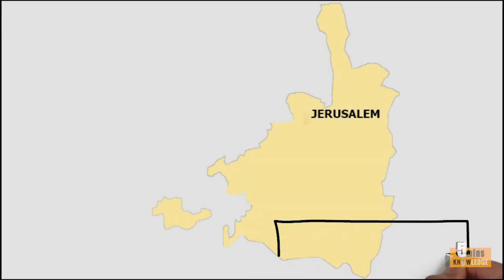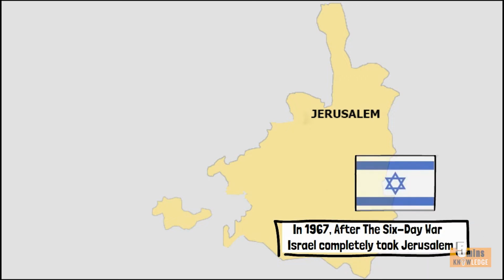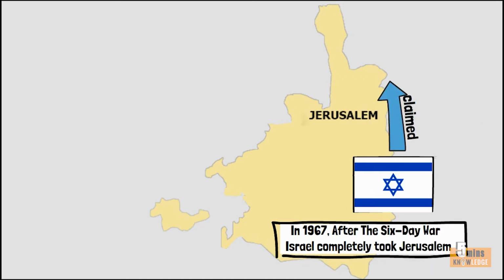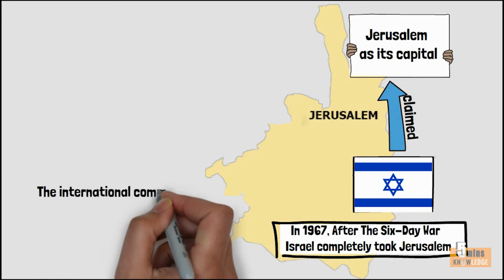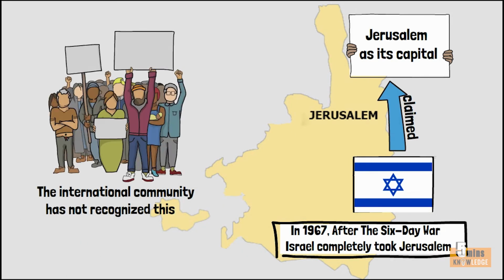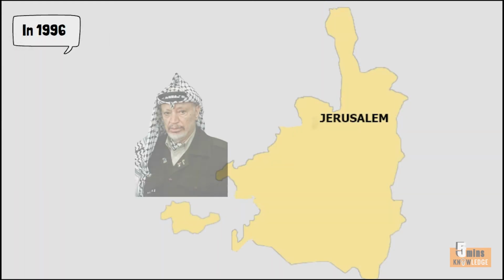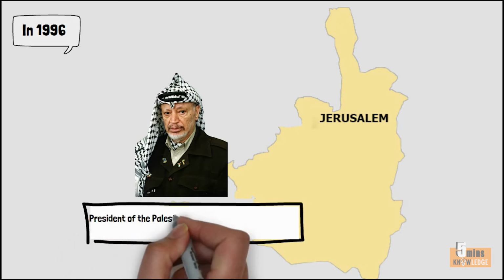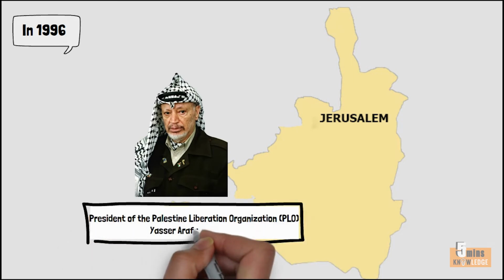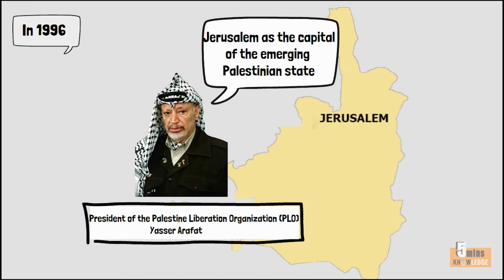Thus, Jerusalem continued to be divided until Israel completely took Jerusalem after the Six-Day War, 1967. After this war, Israel claimed Jerusalem as its capital. However, this has not been recognized by the international community, and there have been no foreign embassies in Jerusalem. In 1996, after the first parliamentary elections, the president of the Palestine Liberation Organization, PLO, Yasser Arafat, claimed Jerusalem is the capital of the emerging Palestinian state.